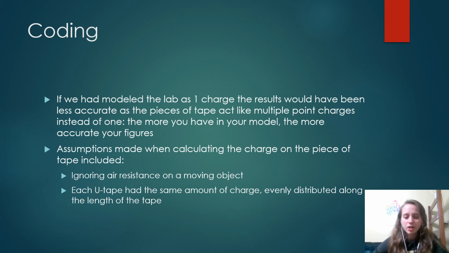Assumptions made when calculating the charge on the piece of tape included ignoring air resistance, as well as assuming that each piece of tape had the same amount of charge evenly distributed along the length of the tape.